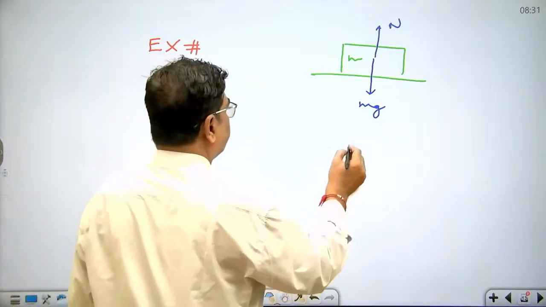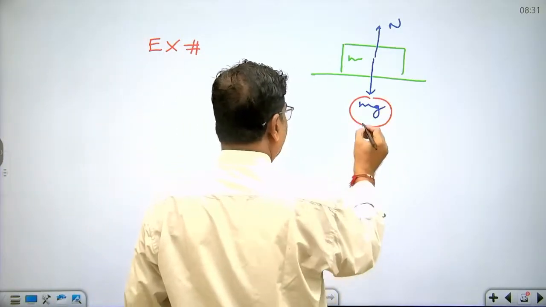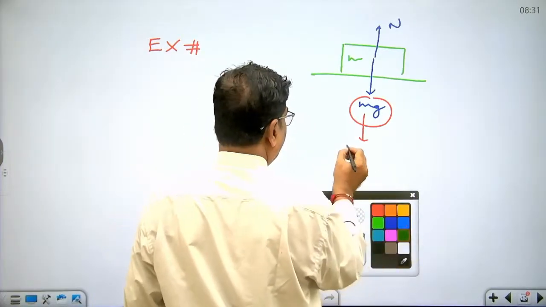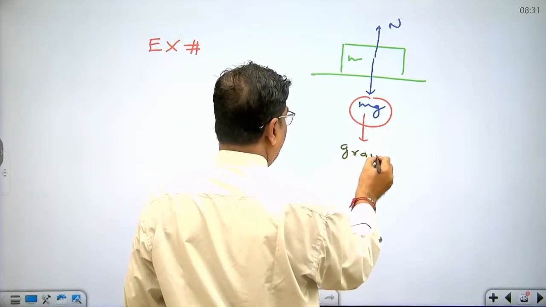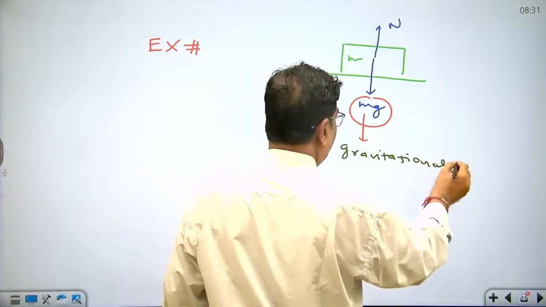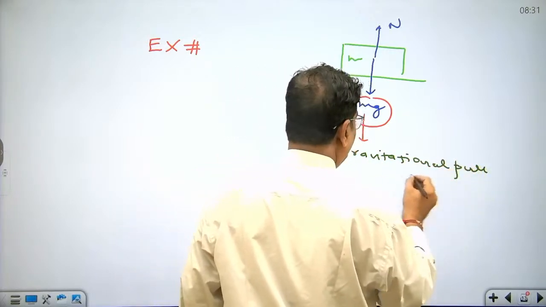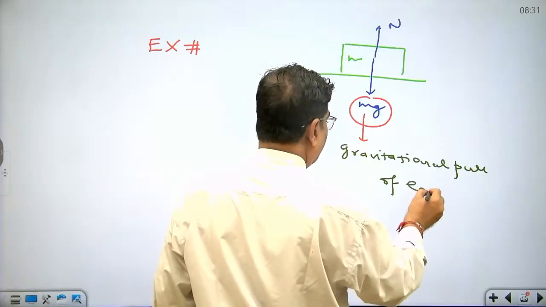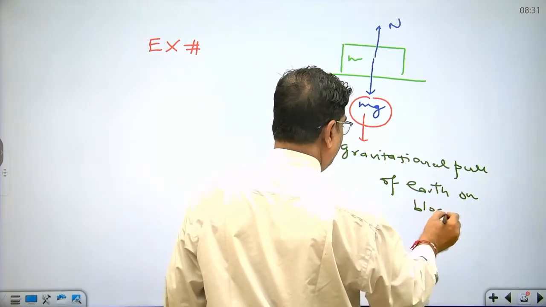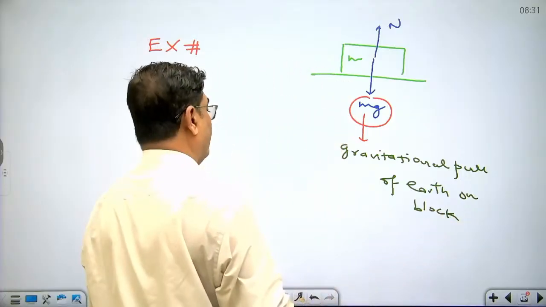What is this Mg? This Mg is the gravitational pull of earth on the block. What is the normal reaction?